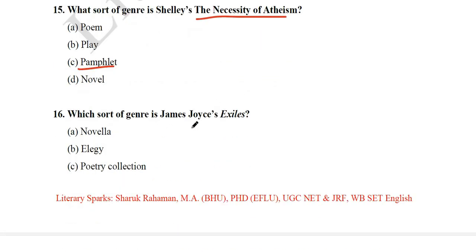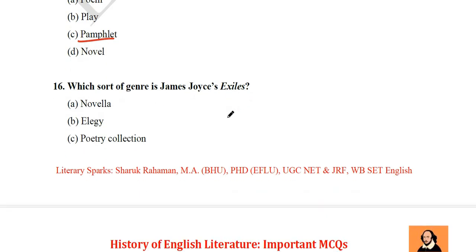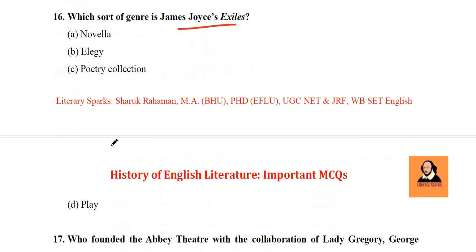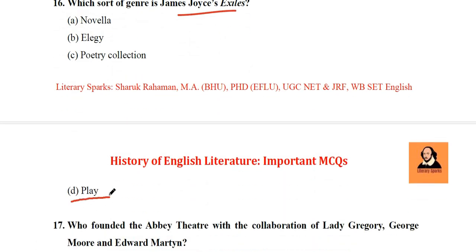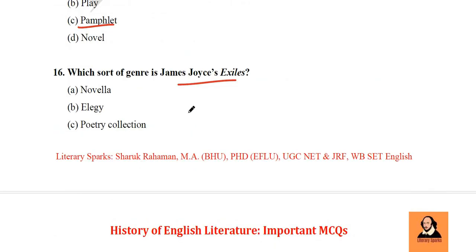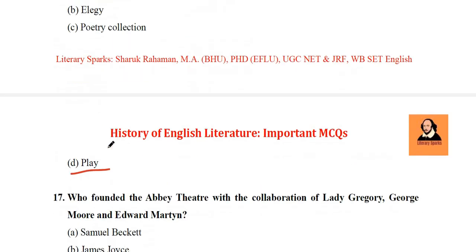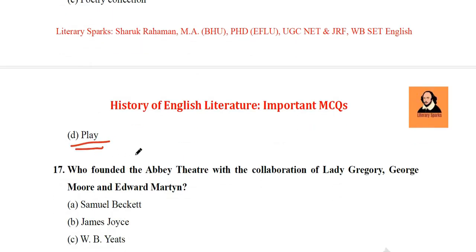Next question we have: which sort of genre is James Joyce's Exiles? So, what is the literary form of James Joyce's Exiles? Novella, elegy, poetry collection, play. So, its answer is play. It is also important. Why? Because it is the only play. James Joyce is the writer of novels and short stories. He is famous for Ulysses and A Portrait of the Artist as a Young Man. But Exiles, this is important because this is the only play written by James Joyce. So, its answer is play.